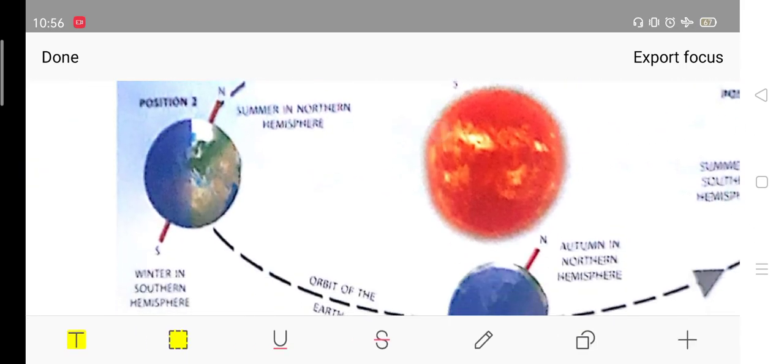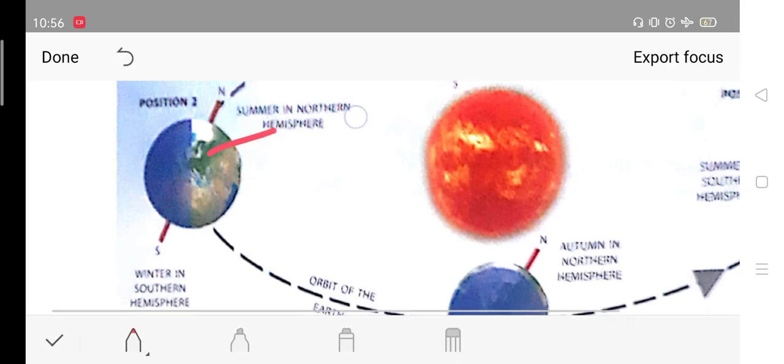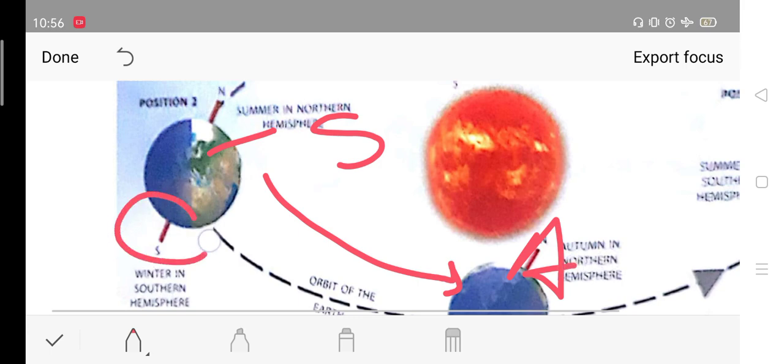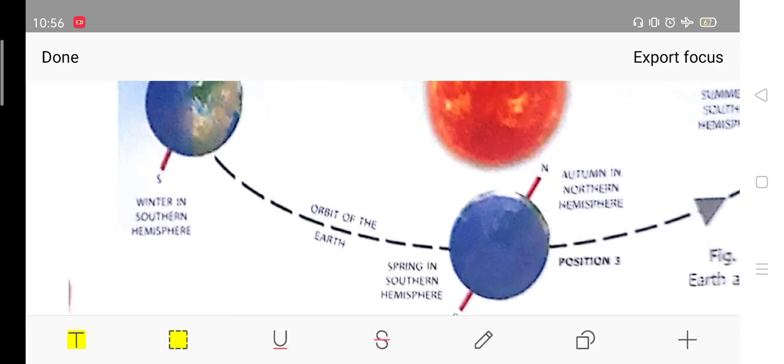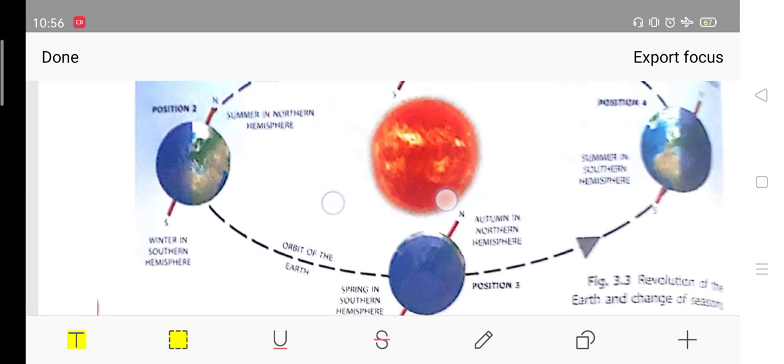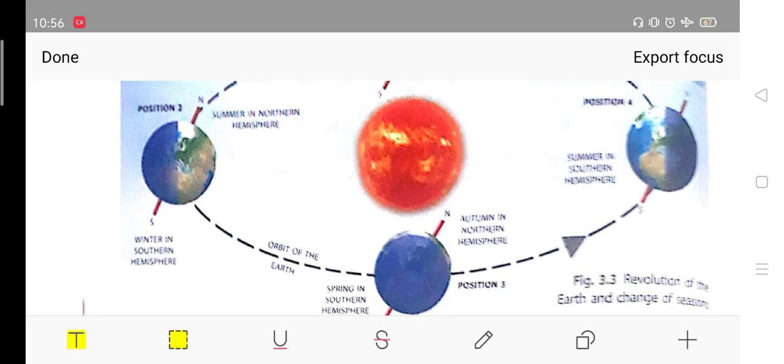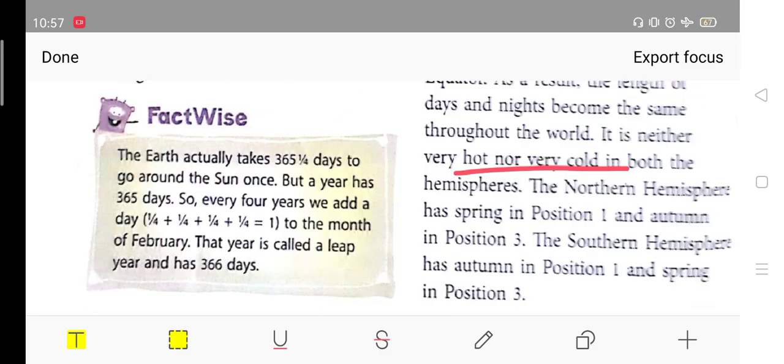The same way, on this side, if you look at this one, the North Pole was having summers, so what comes after summers? Autumn. So autumn will come here. Now what was it on the southern side? Winters. So what comes after winters? Spring. So spring will come here. Okay, see, this area will receive spring. I will try to explain the same to you with the help of a video I will upload. So if you still have any doubts, you can ask.